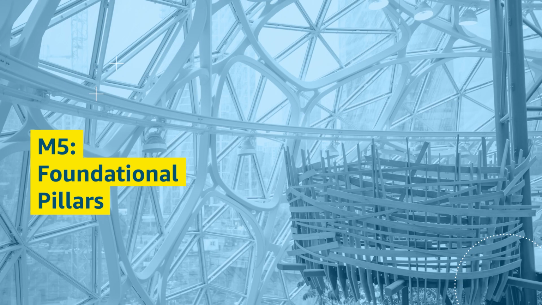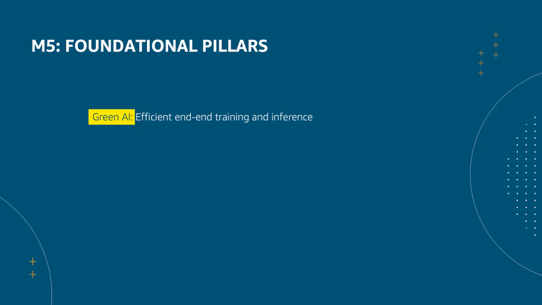In addition to the work I've described, we are collaborating with partners across Amazon on 5 foundational pillars. Green AI. We focused on efficient training and model inference and are investing in hardware acceleration, compiler optimization, job scheduling, elastic training, distributed training optimization, reducing wall clock time to convergence, sparse model architectures, knowledge distillation, approximation, and quantization.